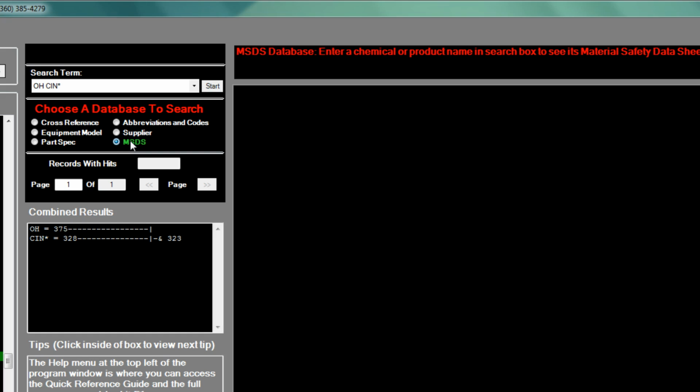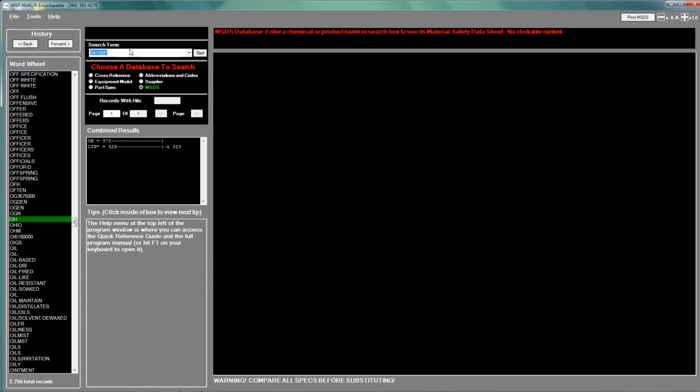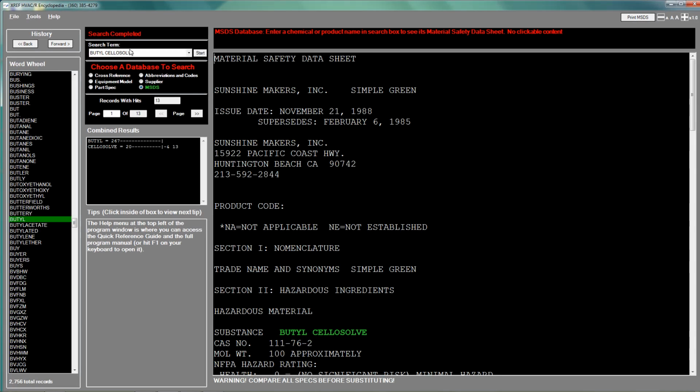Our MSDS database contains hundreds of chemicals, compounds, and gases. Searching in this database is the same as the others. Enter the chemical name or the product name to see the safety data for it.